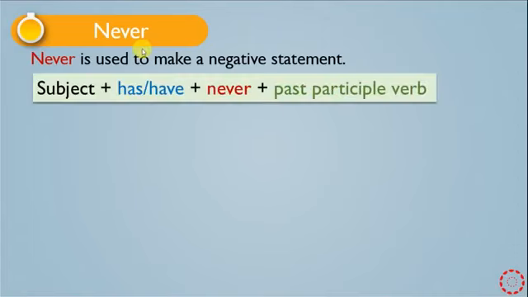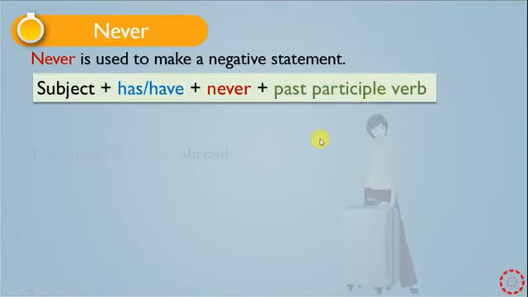This is the form of present perfect with never, or the structure of using never. At the beginning we have the subject, and then we have the verb to have, has or have, and then we have never. After never we have the past participle of the verb. It means never goes between the verb to have and the past participle of the verb.